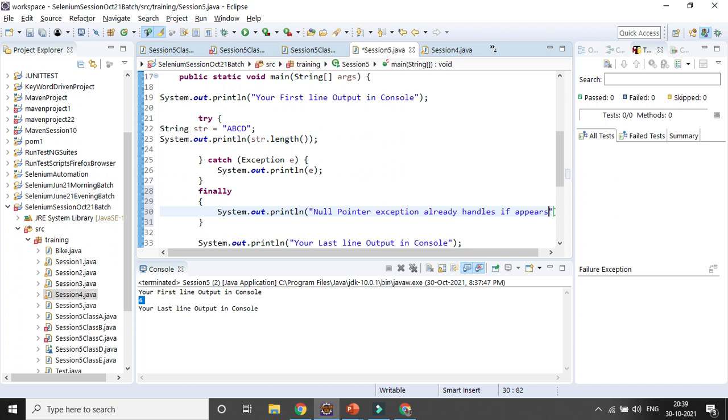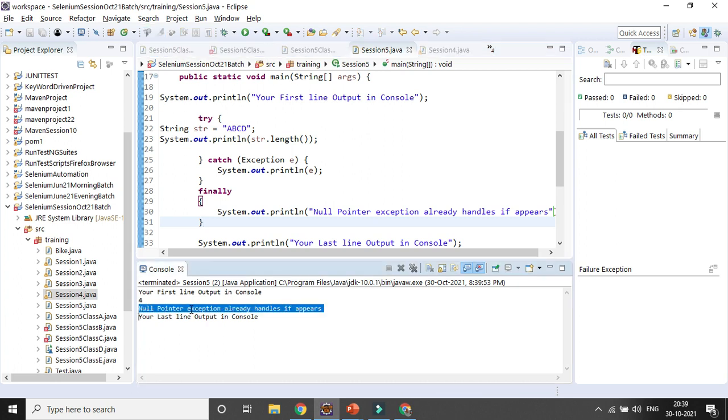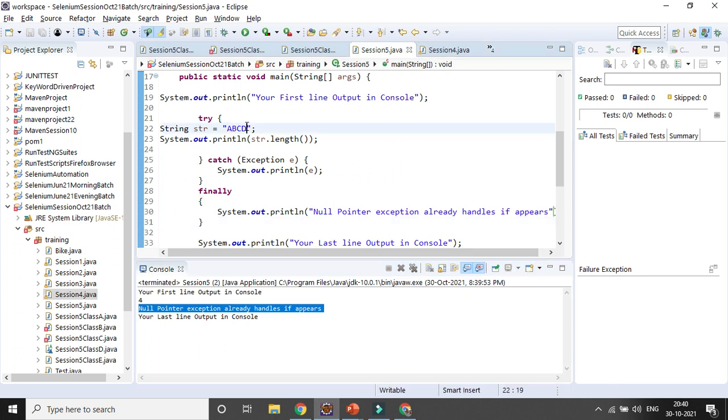Okay, so that is the line you want to add. Now if you want to run it, you can see that is executed. So it does not matter whether your exception is happening or not, but in real times if you add the try catch block, surrounds or added finally block with the help of try catch block, your finally block will always be executed whether your exception is coming or not, it does not matter.